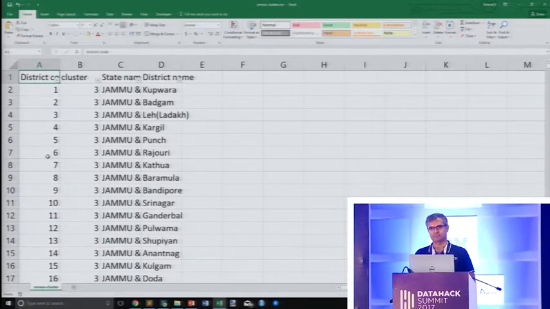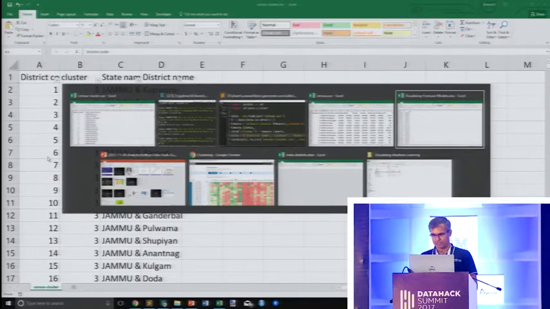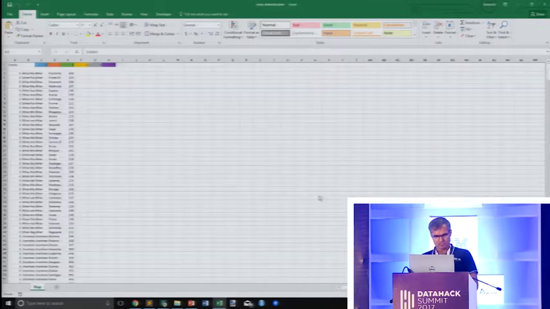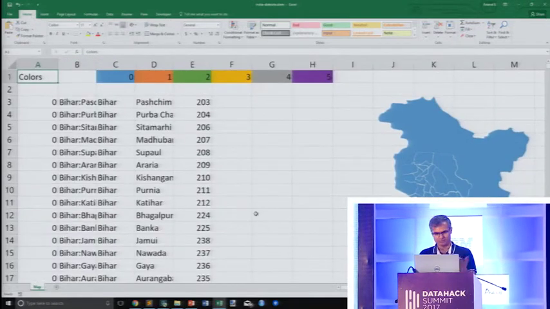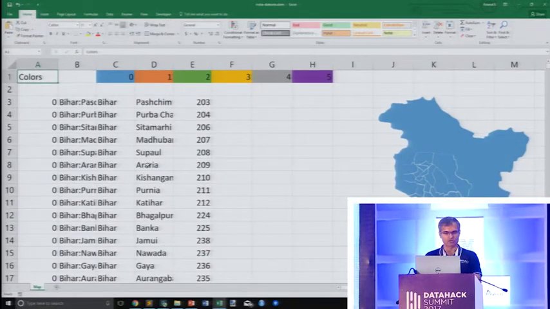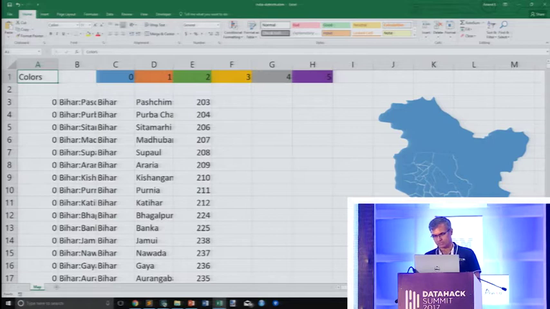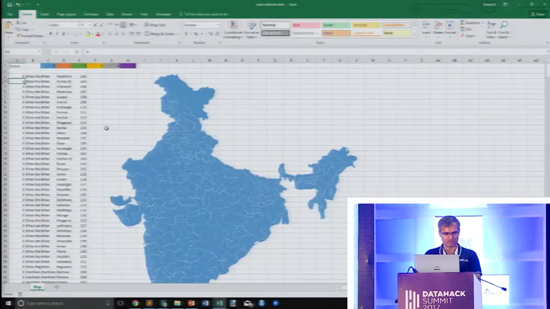So let's do that. If I had this, first thing I'd do is say, okay, look, this is something geographical. Let's plot it on a map. So I'm going to plot it on a map. What I have is somewhere, an India district map in Excel, which makes it relatively easy for me to plot. So, for example, what this means is that if I put in random numbers like 0, 1, 2, 3, 4, 5, 0, 1, 2, 3, 4, 5, you can see probably the colors changing on the right hand side.